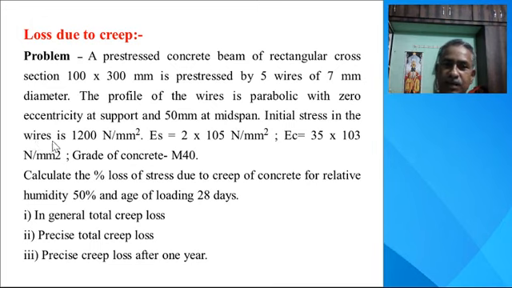Initial stress in the wire is 1200 Newton per mm square, and Es, modulus of elasticity of steel, is 2 × 10^5. Ec is equal to 35 × 10^3 Newton per mm square. Grade of concrete M40. Calculate the percentage loss of stress due to the creep of concrete for relative humidity 50%, and age of loading is 28 days.